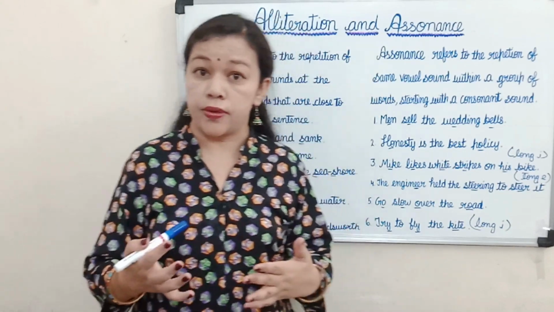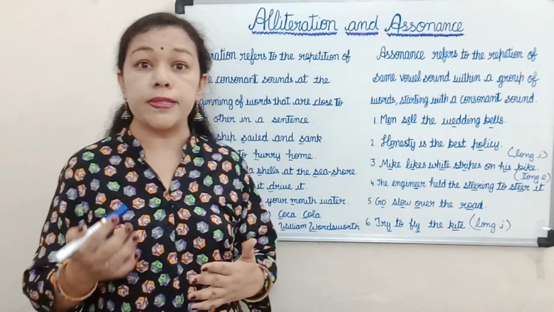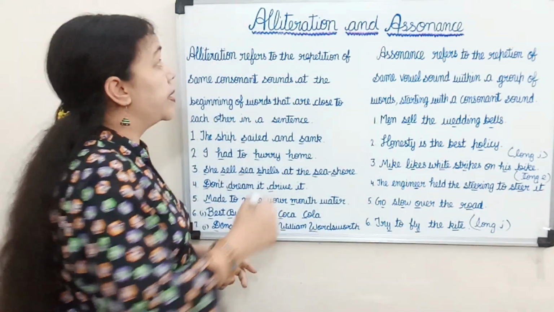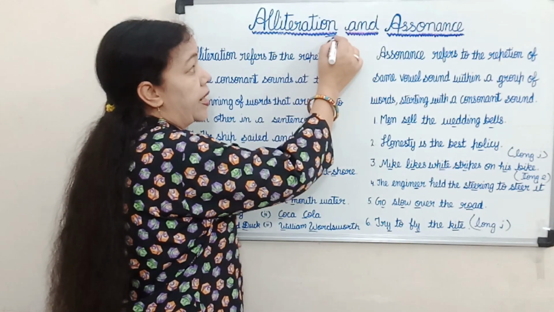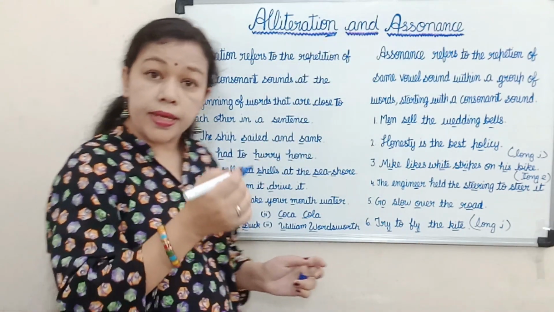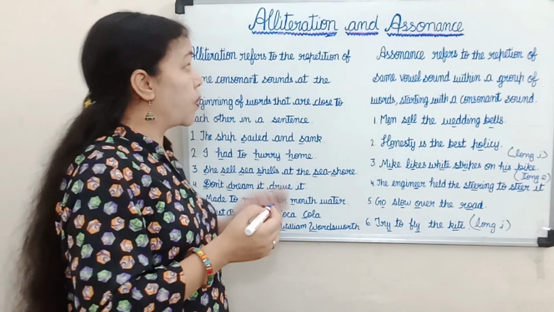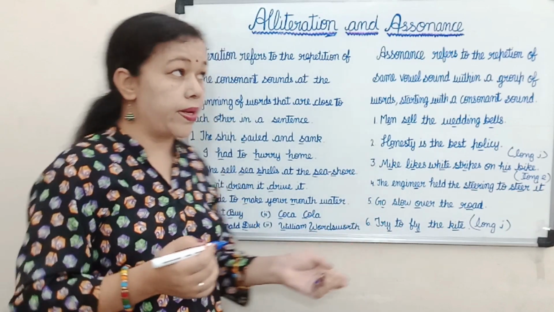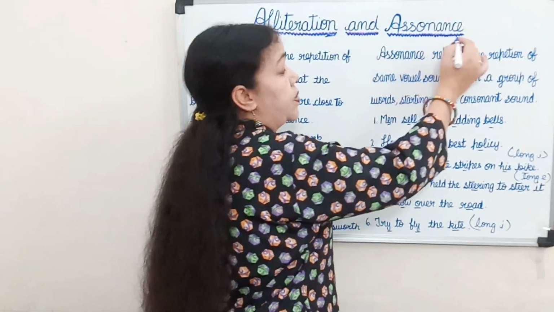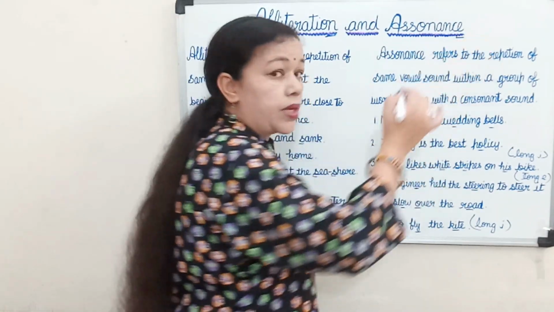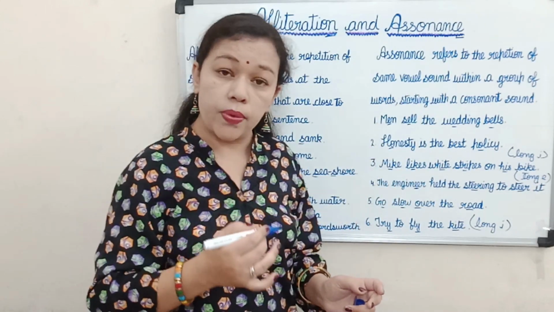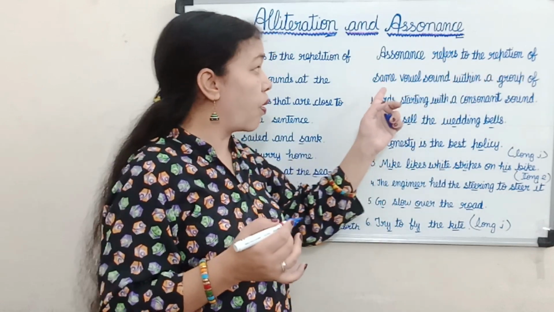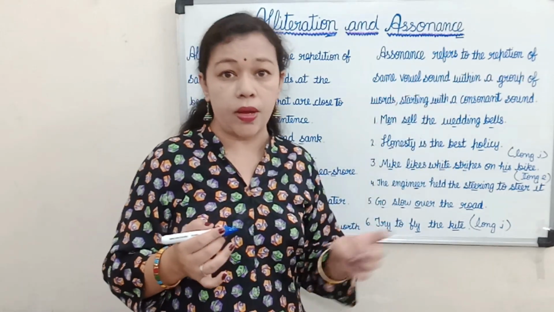The best trick to remember the difference between alliteration and assonance is that the word alliteration ends with N, and N is a consonant sound. So alliteration refers to the repetition of consonant sound. Next, assonance. Assonance ends with E. E is a vowel sound here, and assonance refers to the repetition of the same vowel sound.